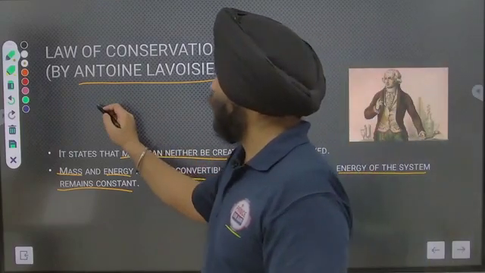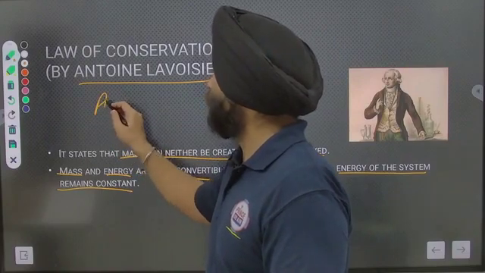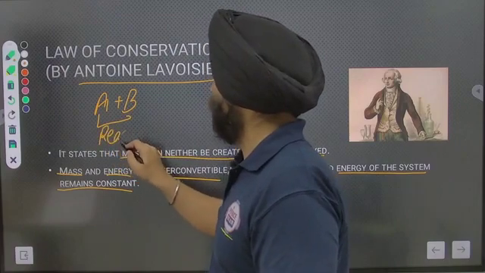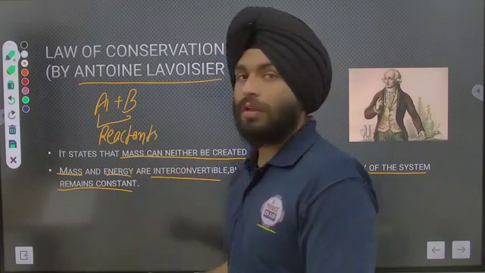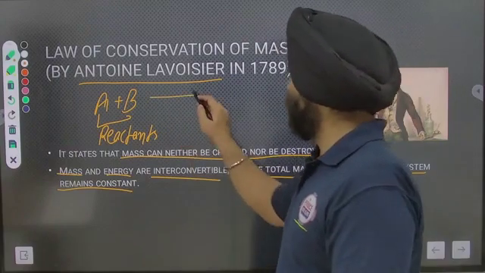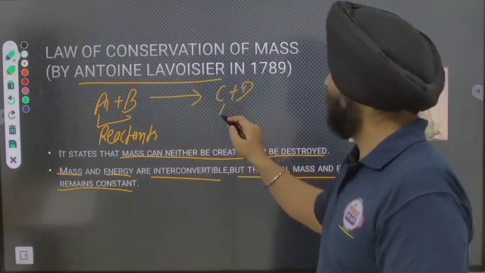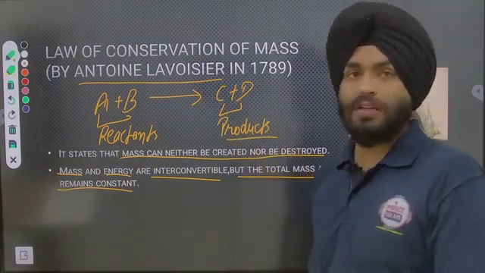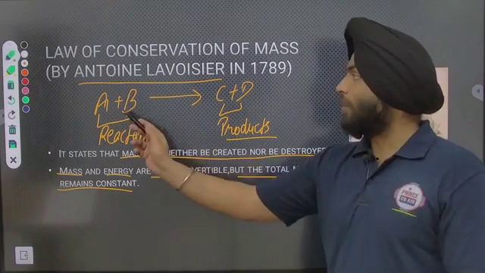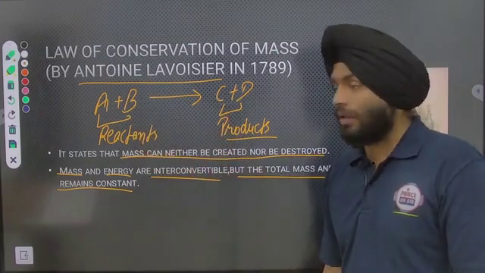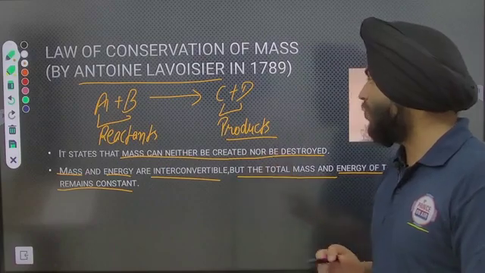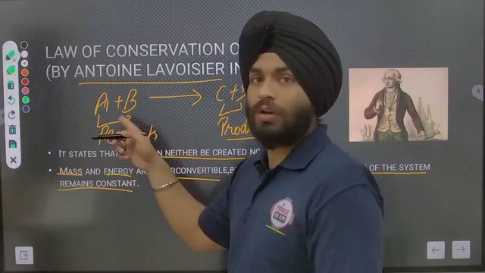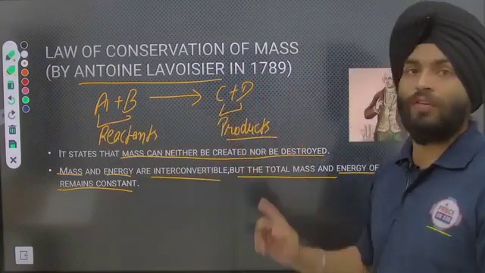For example, if A and B are 2 reactants, they combine to form C and D, which are 2 products. The total mass of the reactants should be equal to the total mass of the products.